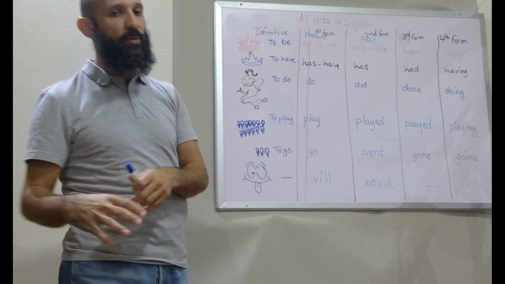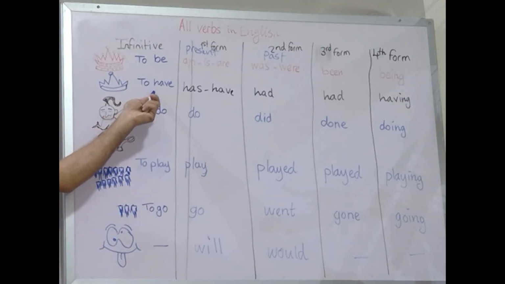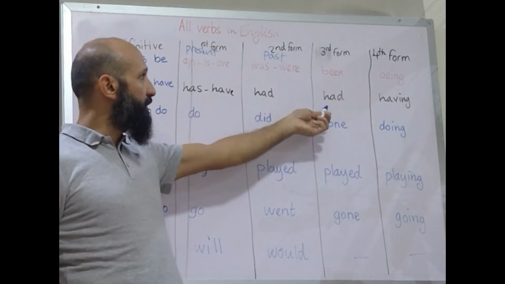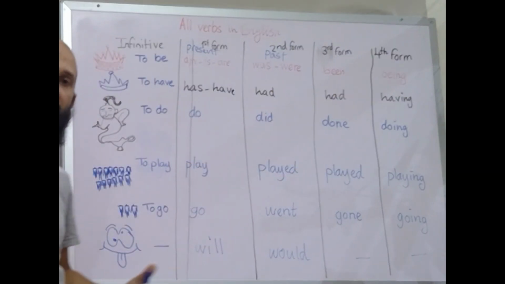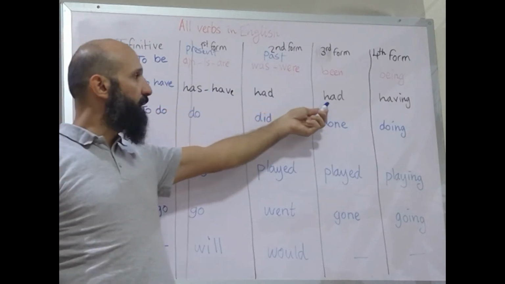Forget about the present now. Perfect. So we have verb to have, and then we have the third form. The two things, as I said, that come to mind when we say the word perfect: it's verb to have, and then the third form.